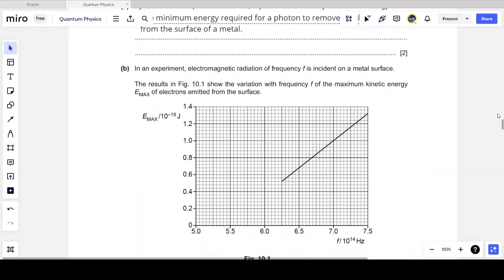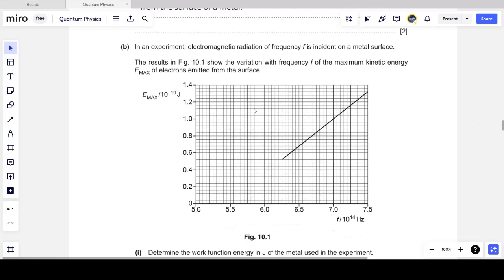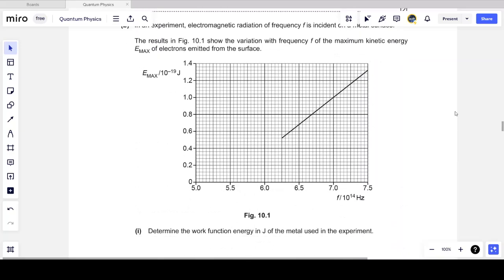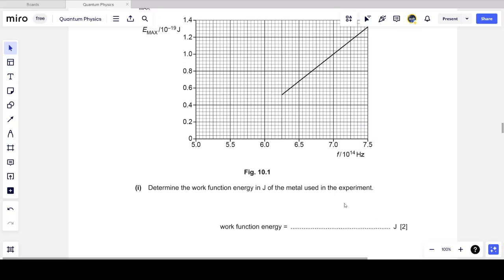Now in part B, we are told that in an experiment, electromagnetic radiation of frequency f is incident on a metal surface. The result in figure 10.1 show the variation with frequency of the maximum kinetic energy Emax of the electrons emitted from the surface. So now we have a graph of kinetic energy against frequency. And the first thing we are asked to do is to determine the work function energy in joules of the metal used in the experiment for 2 marks. So how do I find the work function energy?